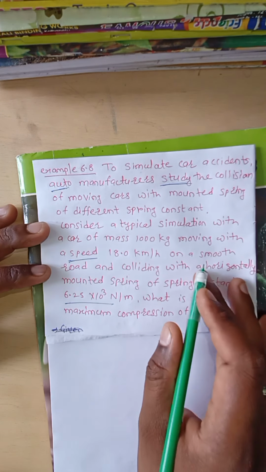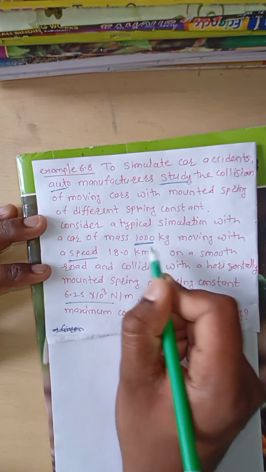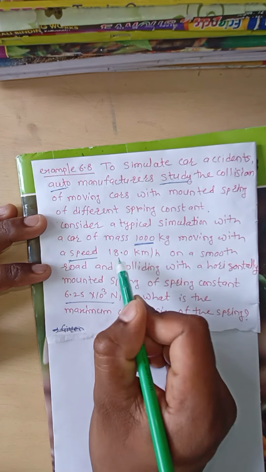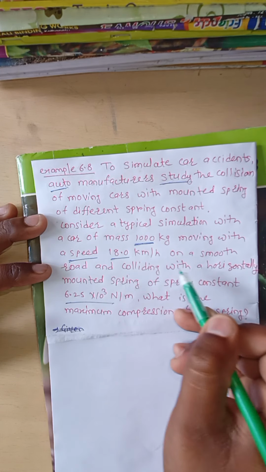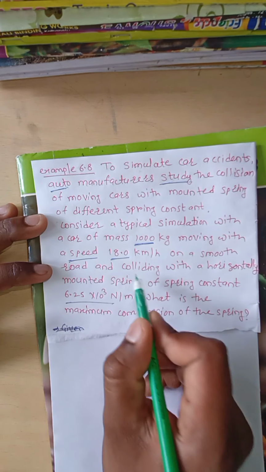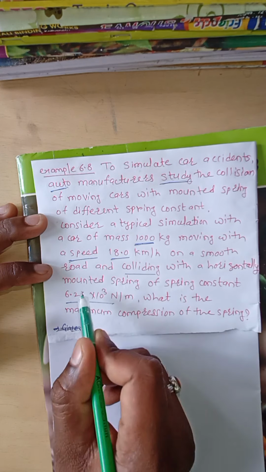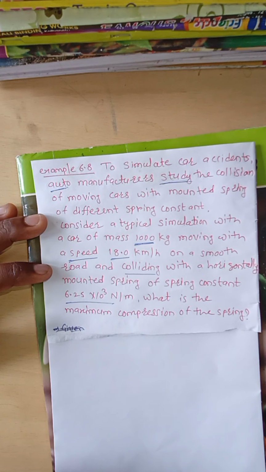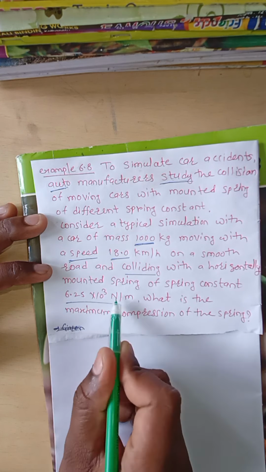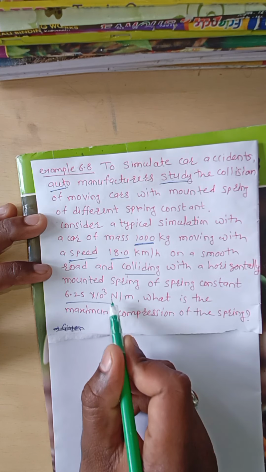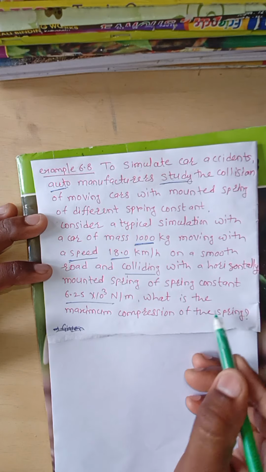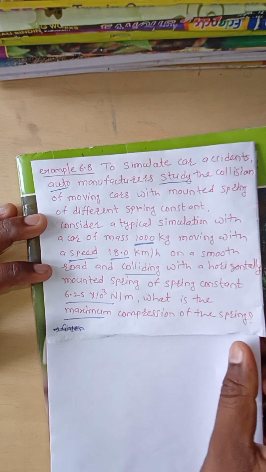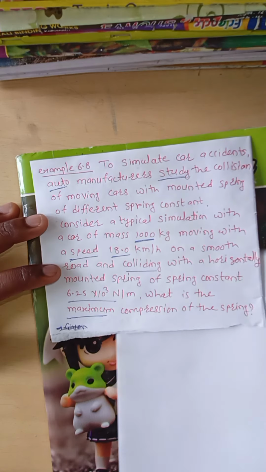In one of those experiments, he can take a car of mass 1000 kg. That car is moving with a speed of 18 kilometer per hour on a smooth road, and that car will collide with a horizontally mounted spring. That spring has a spring constant of 6.25 × 10^3 Newton per meter. Then what is the maximum compression of the spring? We have to find out the maximum compression of the spring.